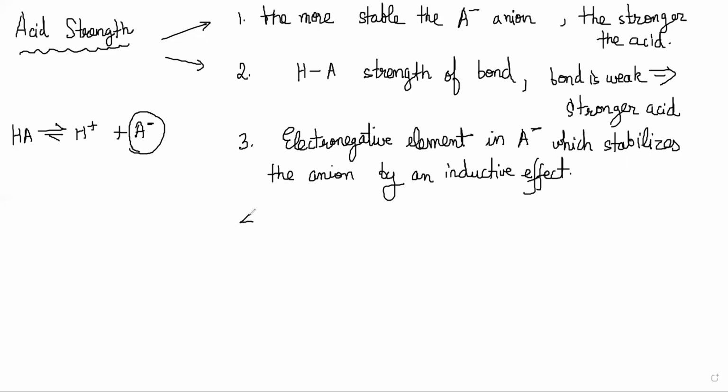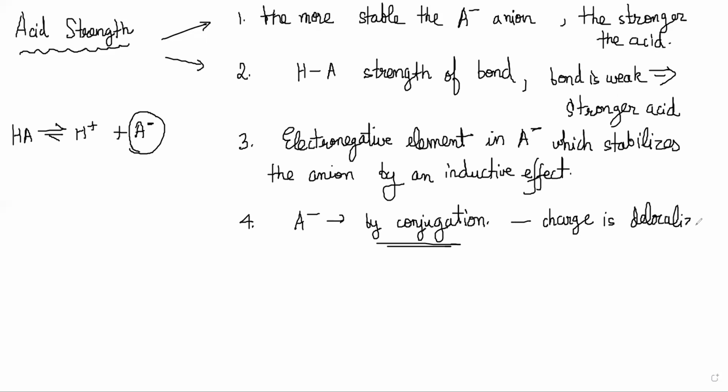Also, you can stabilize A minus by conjugation, right? Conjugation we have seen in the previous chapter, when your double bonds can switch position. A minus can be stabilized by conjugation as well, where basically the charge is delocalized over the whole anion. So that is also a possible way in which you can increase the acidity of the acid. So we will see all of these effects.